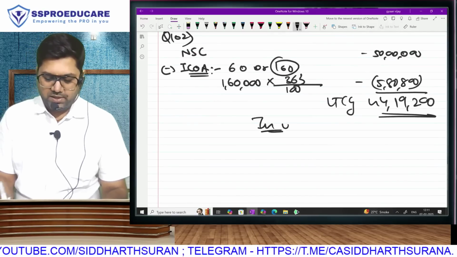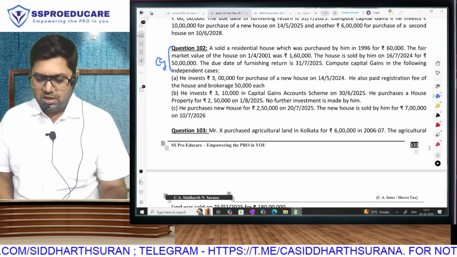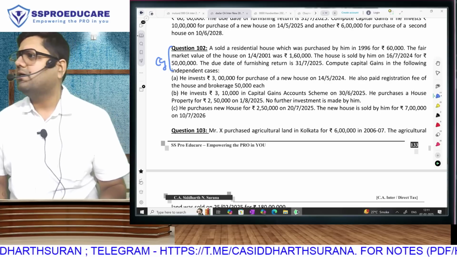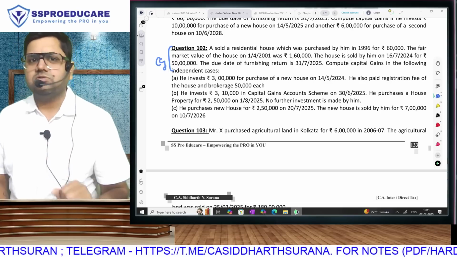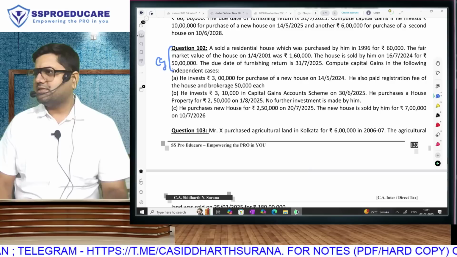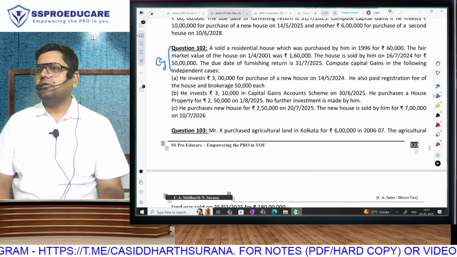He has made the following investments. Case A. He has invested in a residential house. The cost of the house is 3 lakh, but total investment, I hope you understand, is 4 lakh. Why? Because investment has to be all inclusive. There is stamp duty, registration charges paid by you. So whatever are the additional charges, that will add to your cost. No, we know the definition of cost. So what is your cost of acquisition?